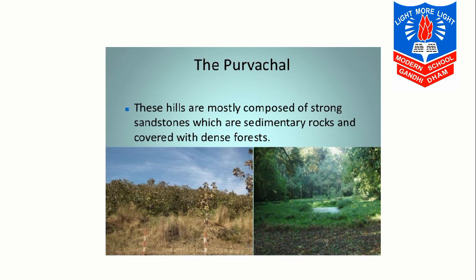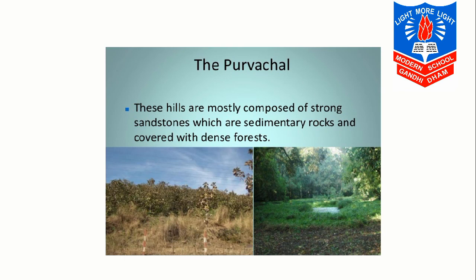Now the eastern extension of the Himalayan mountains along the border of Myanmar is also known as Purvanchal or the Eastern Hills. These hills are mostly composed of strong sandstones which are sedimentary rocks and covered with dense forest. It consists of the Garo, Khasi, Jaintia, Lushai, Patkai hills.